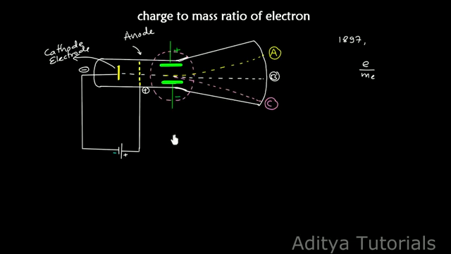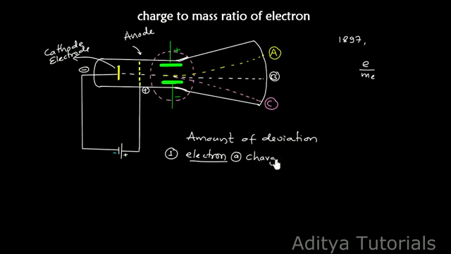First thing, the amount of deviation depends on a few factors. The first one, we consider the cathode ray only, or cathode particle, or the electron. In the electron we have two properties. The one is its charge. The second one is its mass.